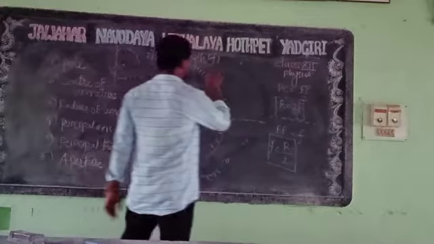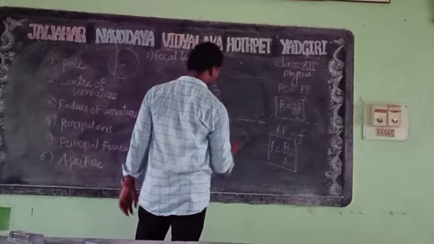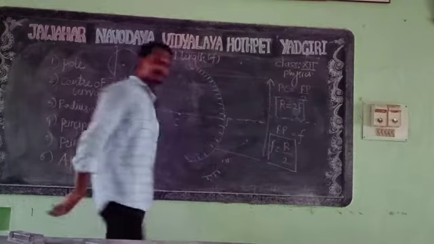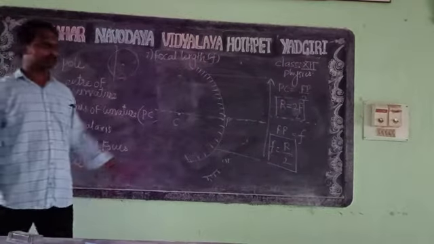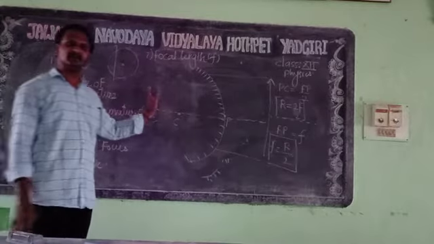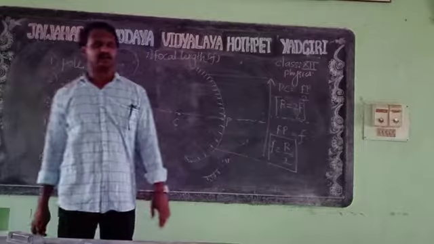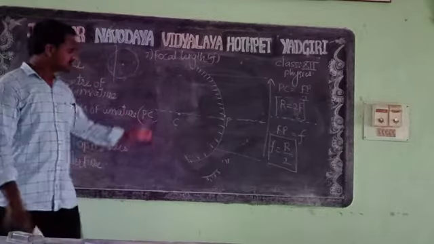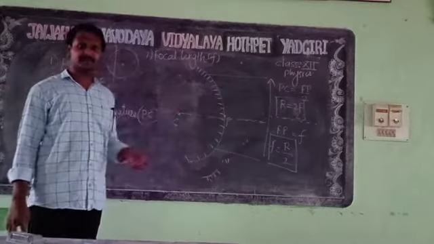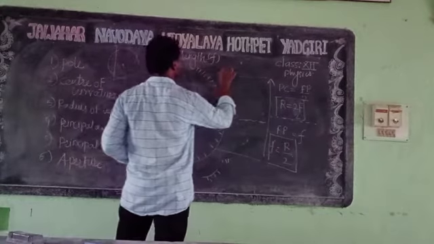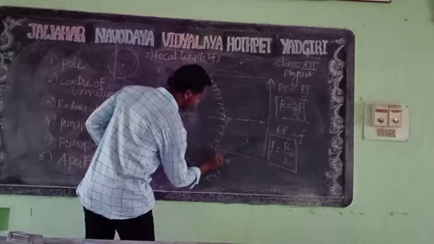In the concave mirror the object was placed on the left hand side, and in the convex mirror the object is placed at the right hand side. The rays will be coming and reflected like this.